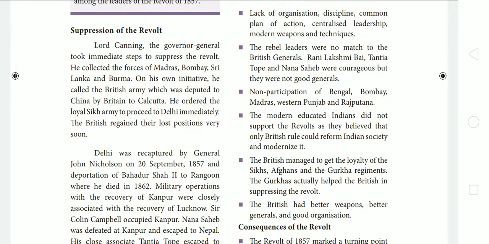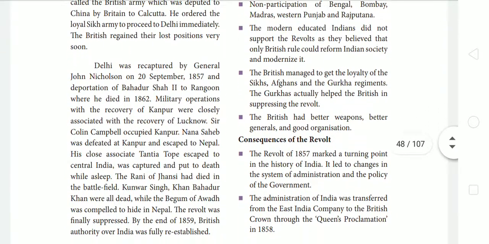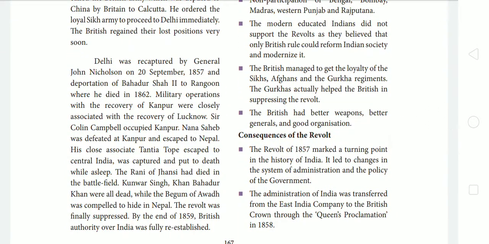Bengal, Bombay, Madras, Western Punjab, Rajputana, these places had not participated in this revolt. This was also a cause for the failure of the revolt. Then the modern educated Indians did not support the revolt, as they believed that only British rule could reform Indian society and modernize it. So most of the educated Indians had not supported the Great Revolt of 1857 because they believed that only British rule could change Indian society into a modern one.